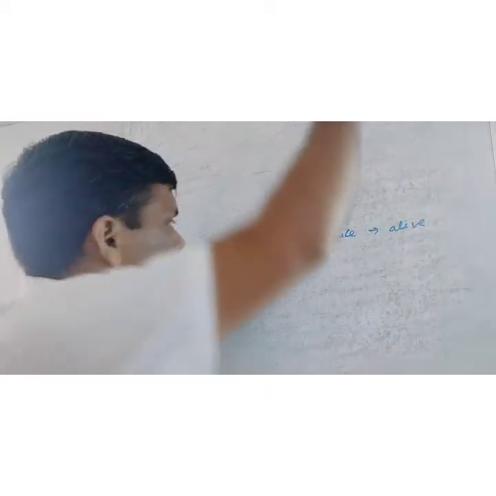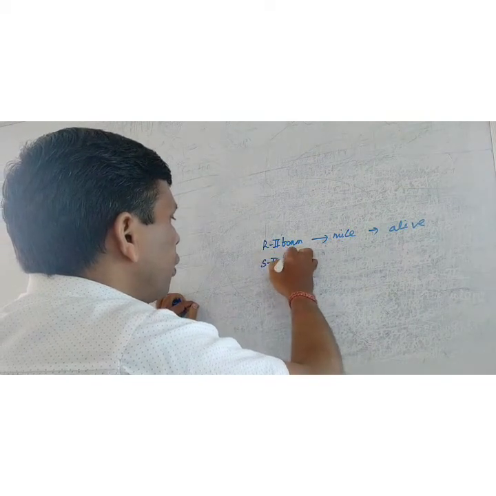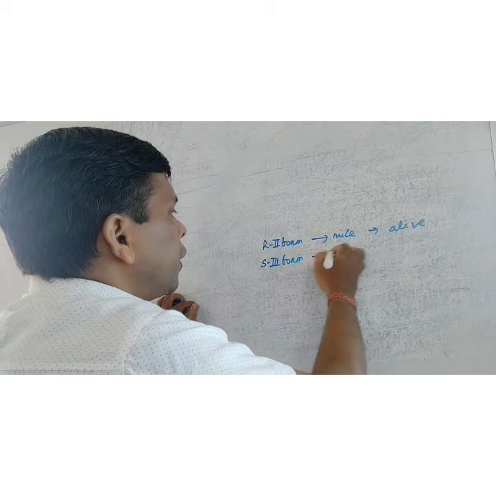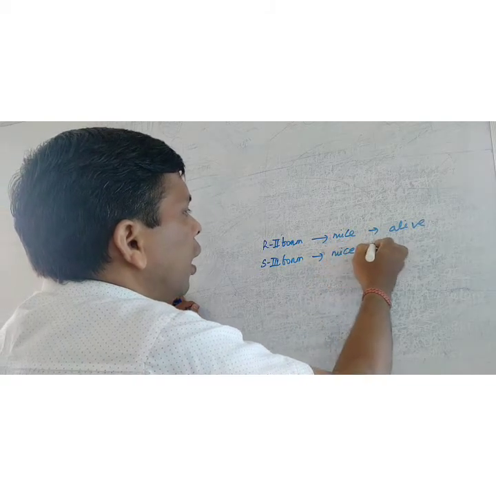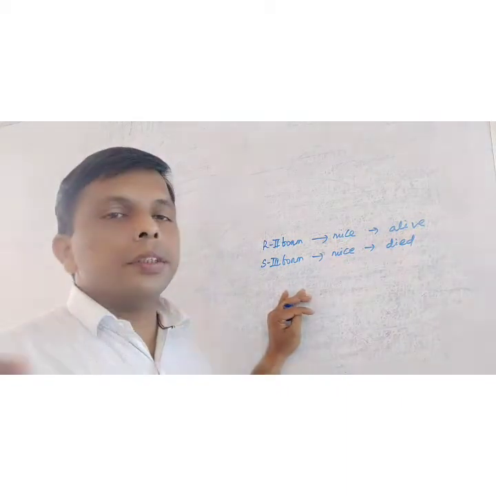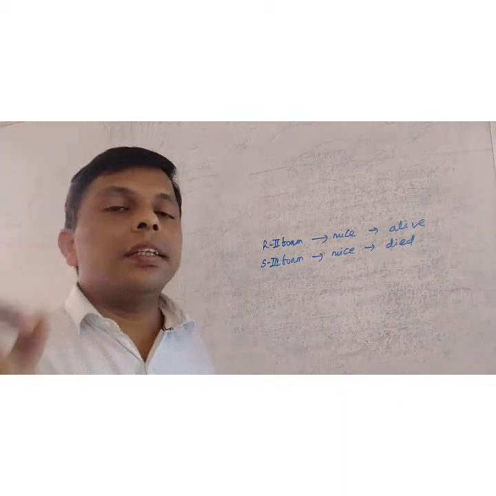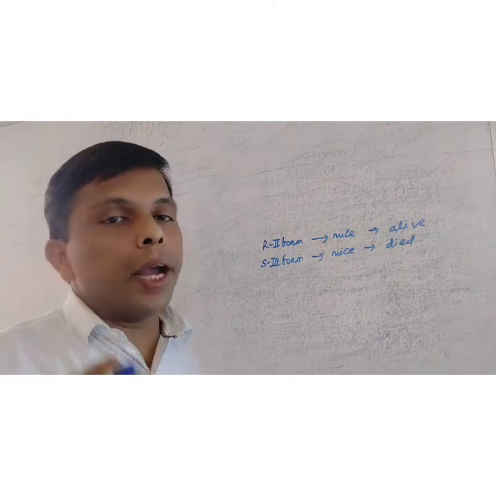After that, the S3 form was injected into mice and the mice died, confirming that the S3 form is virulent.